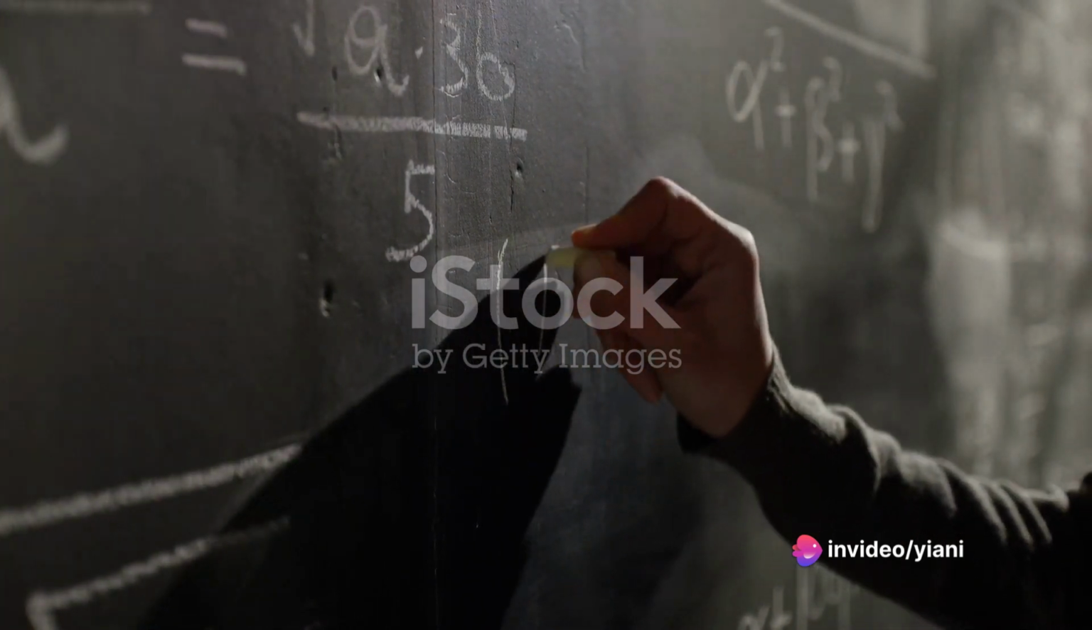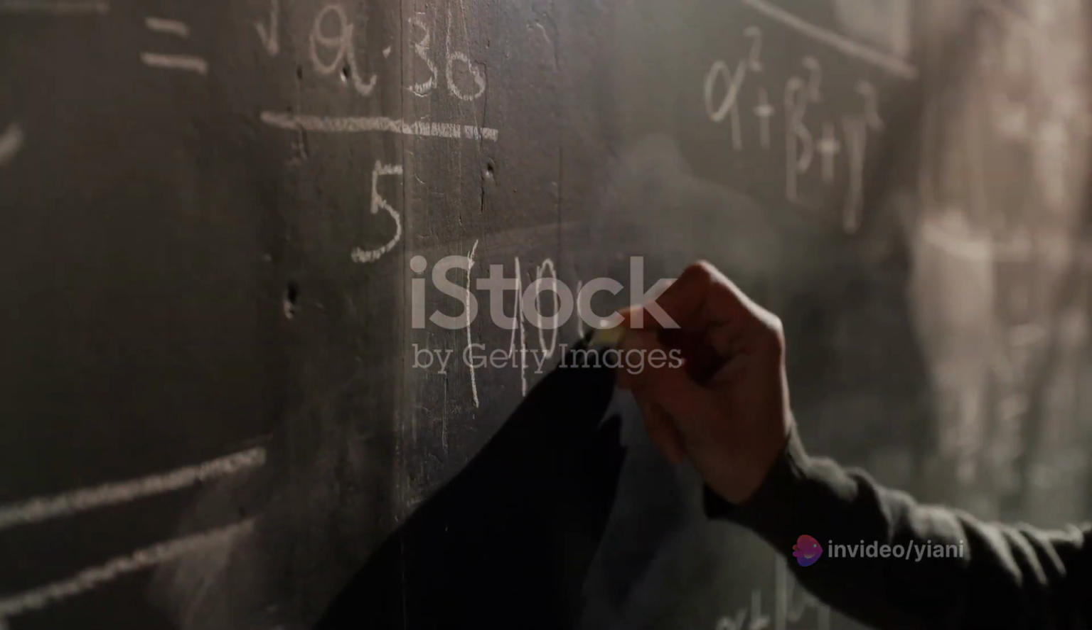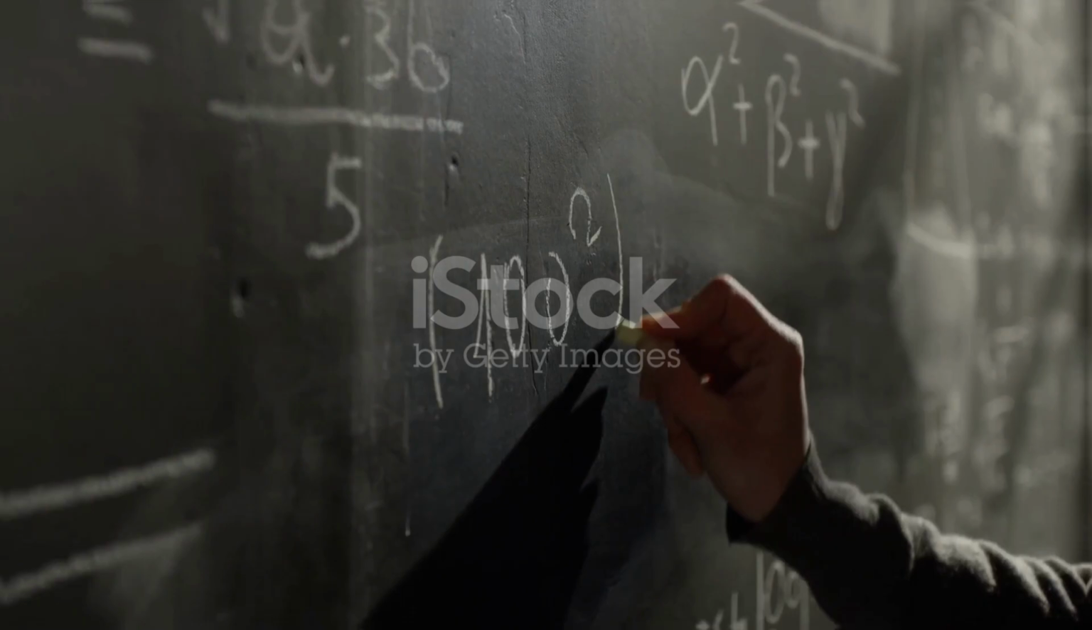Is the square root of 2 rational or irrational? The answer, perhaps surprisingly, is irrational. How can we be so sure? Let's delve into a proof by contradiction and see where it leads us.